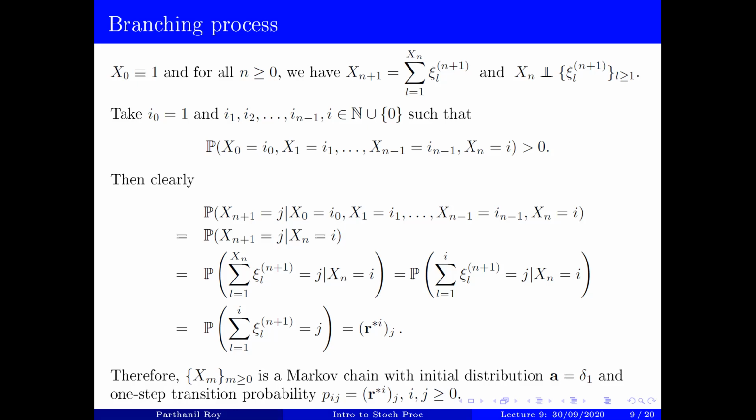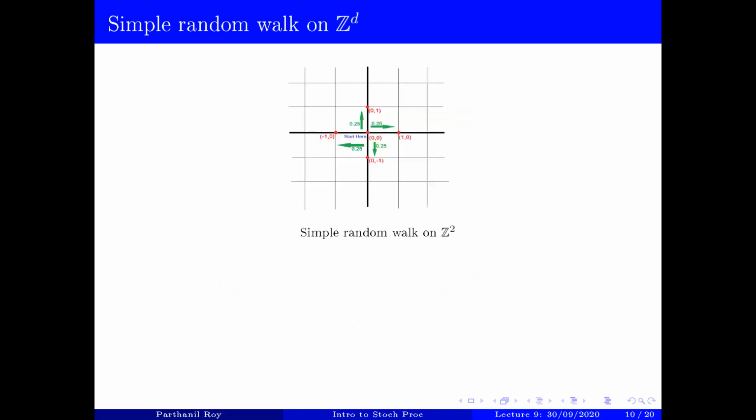Okay, so then I'll revisit 3 of the examples of random walks on groups that I stated last time. I didn't give explicitly the transition probabilities in those cases. We are going to do that quickly. The first one is a simple random walk on Z^d, in which case you start at the origin and always move to one of the neighbors in the graph.